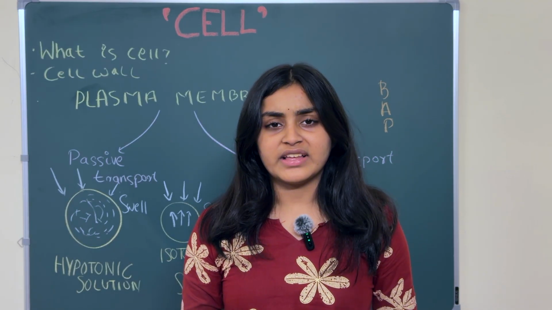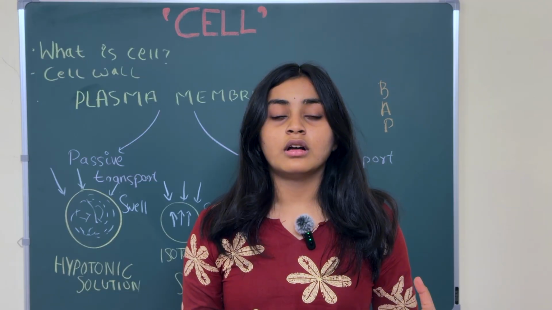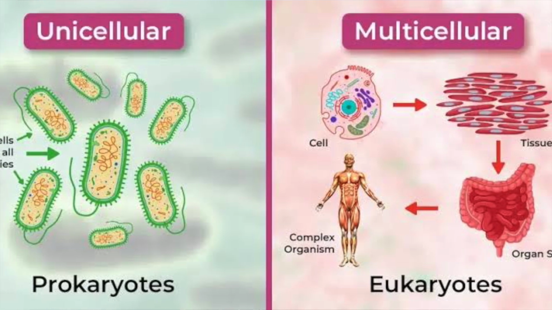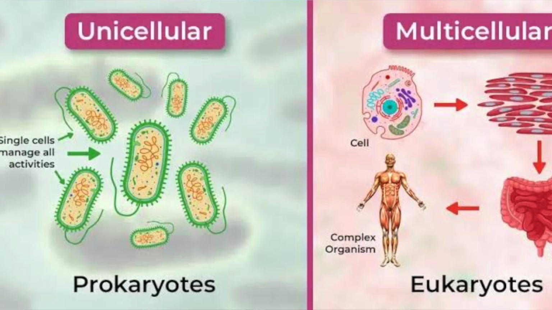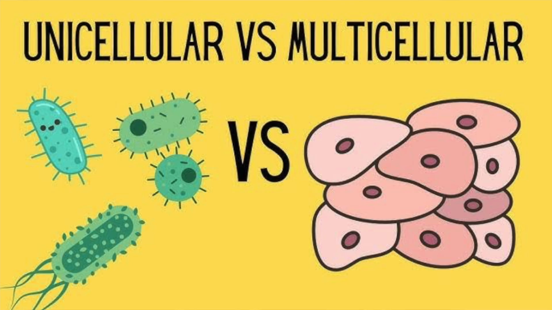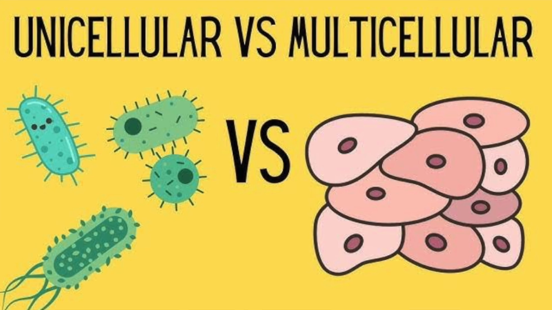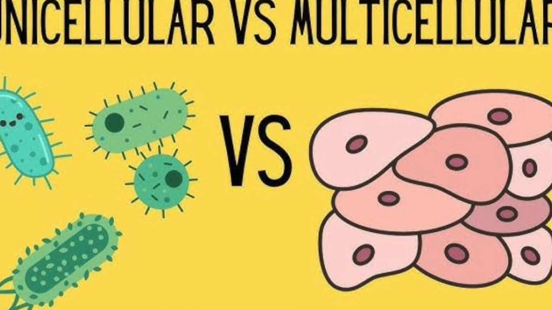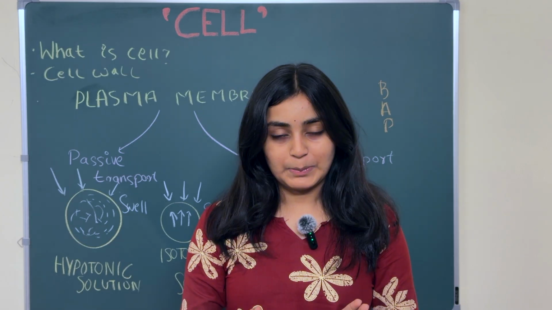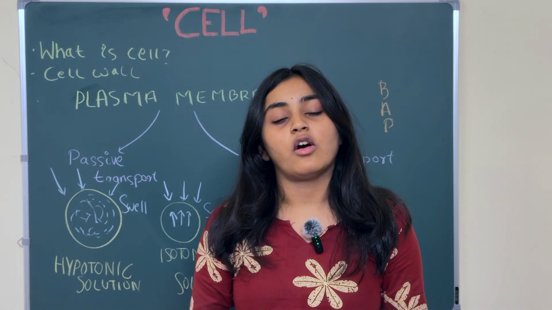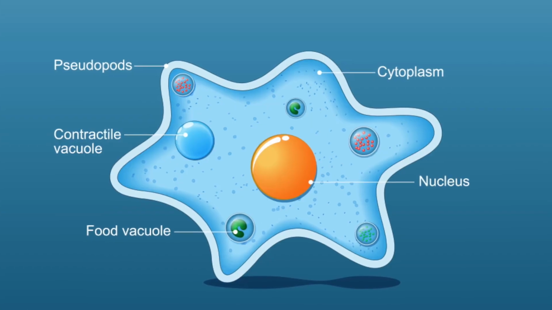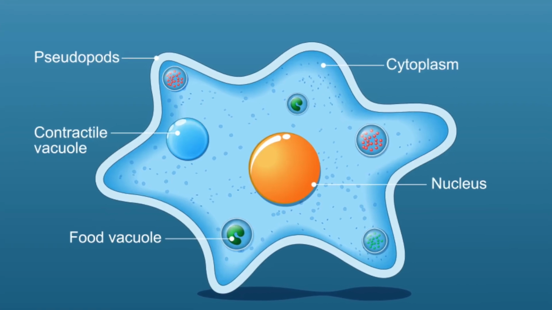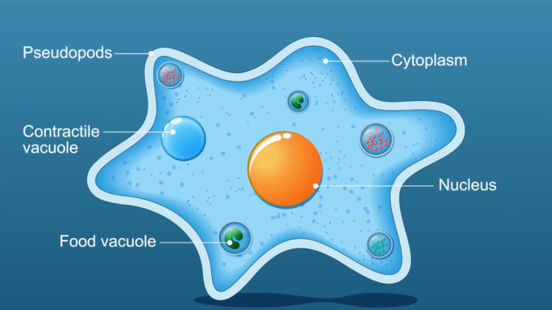Now, there are many types of cells. Have you ever wondered, for example, about unicellular organisms and multicellular organisms? How are they actually made? Unicellular organisms, uni means one, right? A unicellular organism is one organism which performs all the work by itself, meaning it is independent. Examples of unicellular organisms are bacteria, amoeba, and paramecium. There's a mnemonic for this called BAP: bacteria, amoeba, and paramecium.